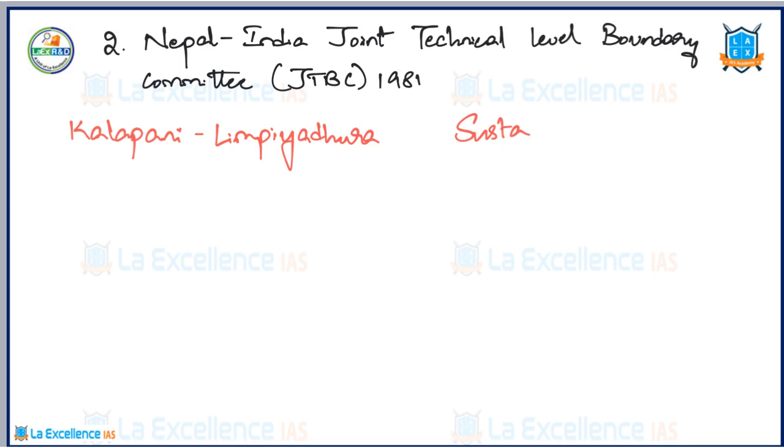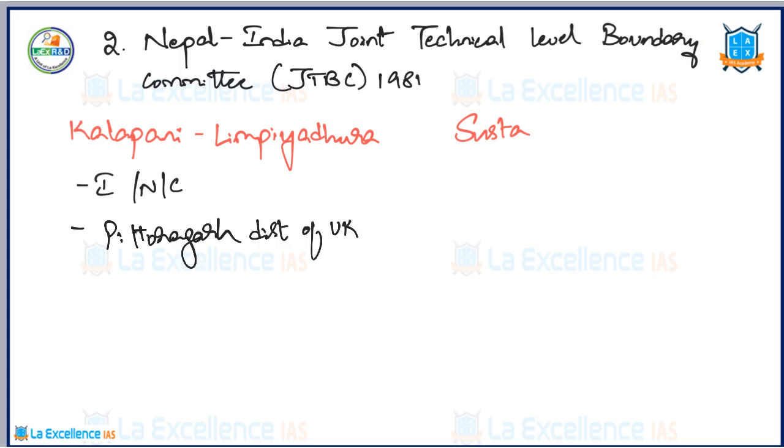Kalapani is a tri-junction region between India, Nepal and China. Therefore, we call it a strategic location. It is a valley administered by India, and we consider it part of Pithoragarh district of Uttarakhand. It is situated on the route of the Kailash Manasarovar Yatra, so it has gained more importance now. The Defence Minister very recently inaugurated a road from Dharchula to Lipu Lake, which is en route to the Kailash Manasarovar Yatra. That's why it is most prominently in the news.